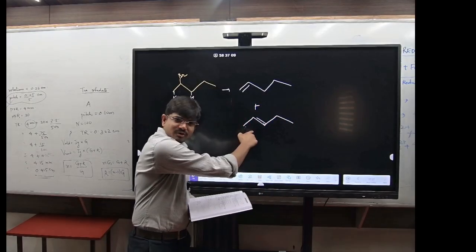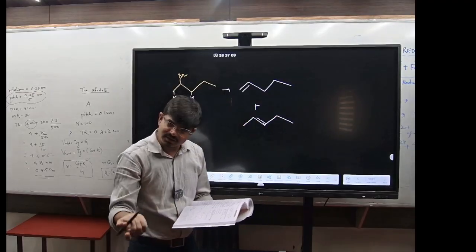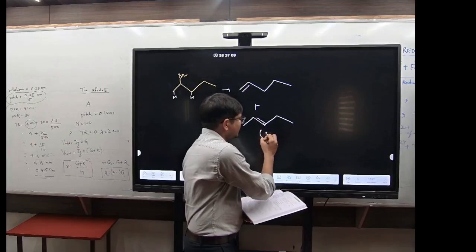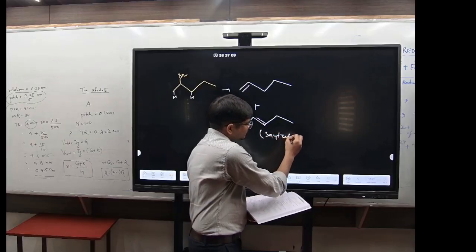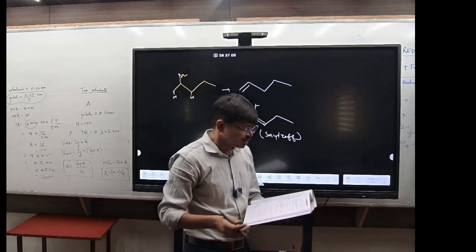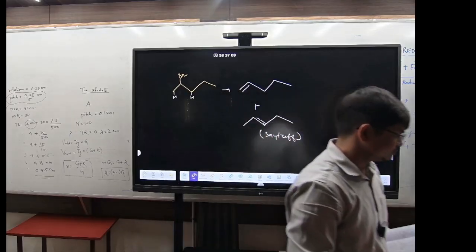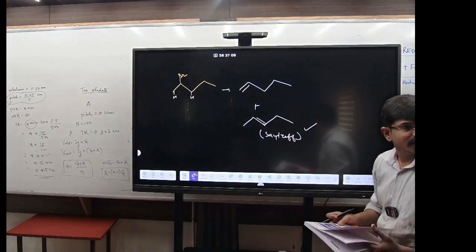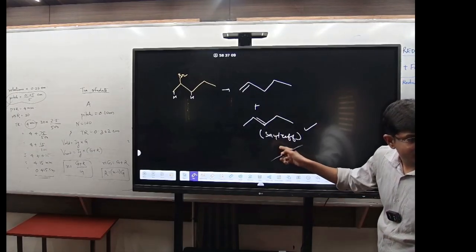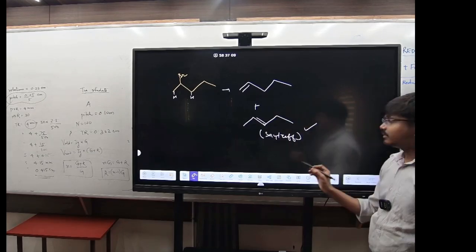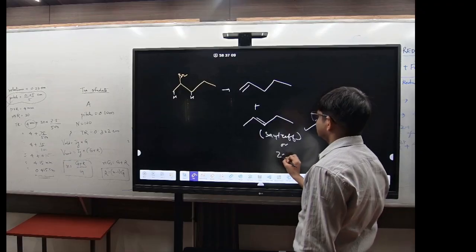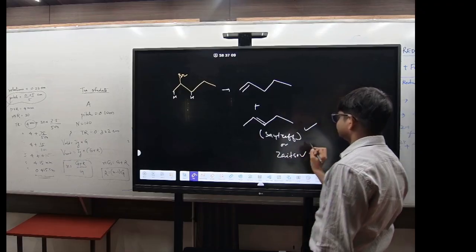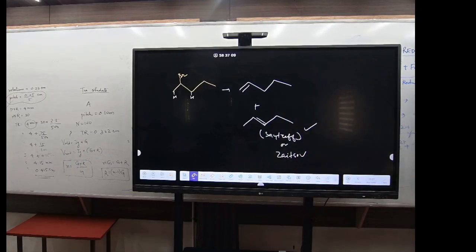Which is the most stable one? Most stable means the Zaitsev alkene. This is the Zaitsev alkene, and this is the Hofmann alkene. So which rule does it follow? It is forming pentene, right? It means it is following which rule? Zaitsev. Sometimes Zaitsev is also written in another spelling, same meaning. Got it? So if it is the most stable alkene, it will follow the Zaitsev rule.